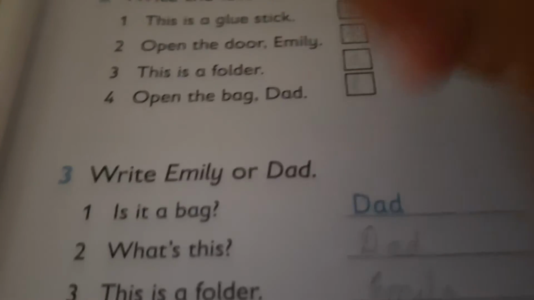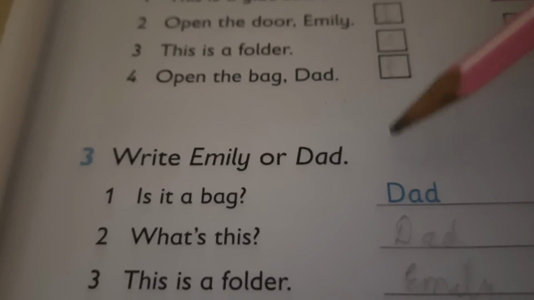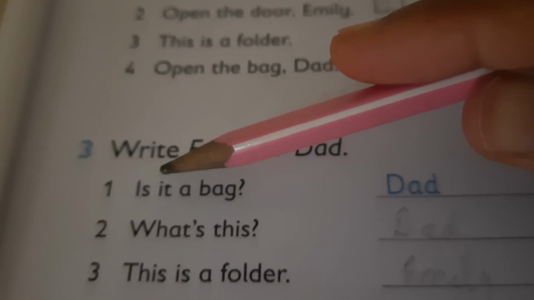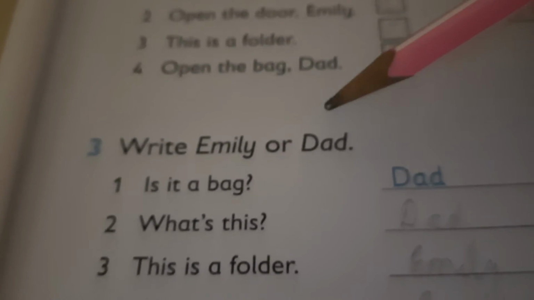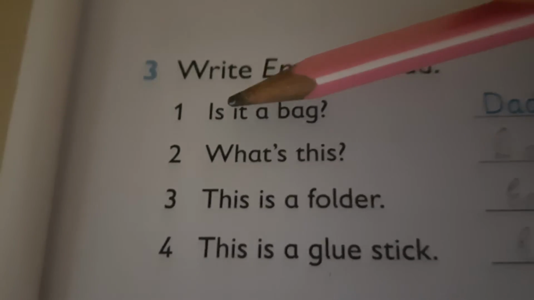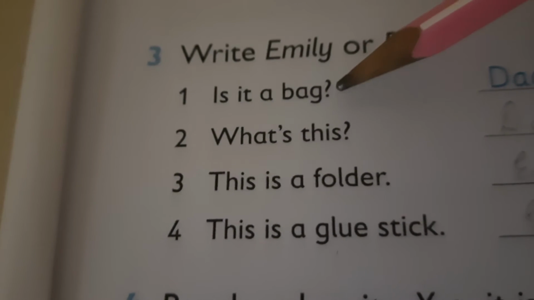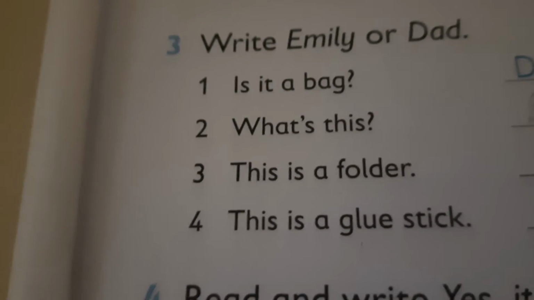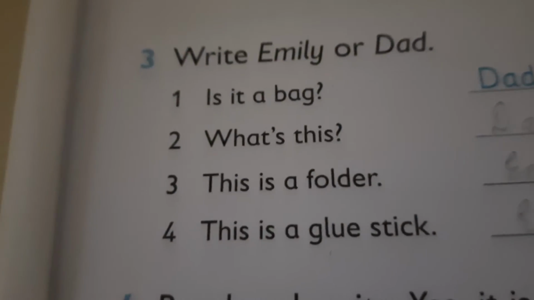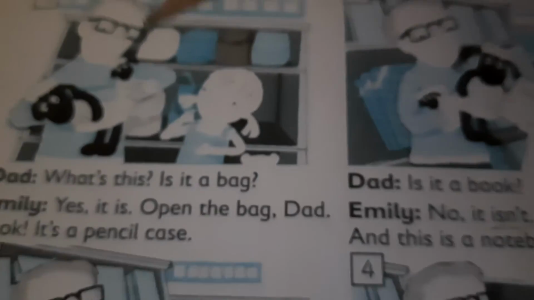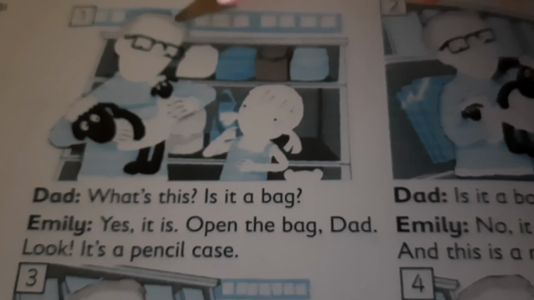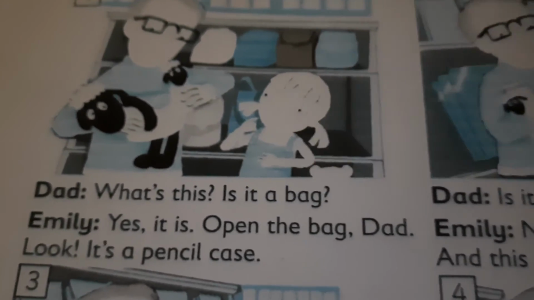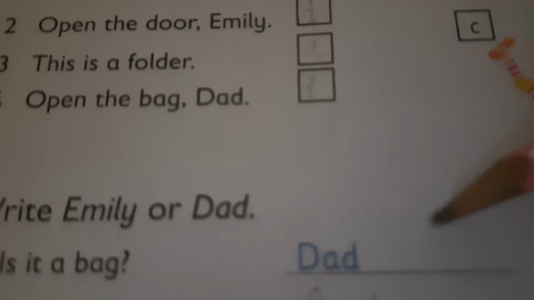Now the next, write Emily or Dad. So first is given. Here you are going to say who said these sentences. So the first sentence is, is it a bag? This question, if you see, is asked in the first conversation by Emily's dad. Emily's dad asked the question, is it a bag? So here the answer is written, that is dad.